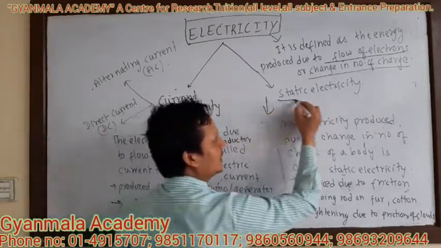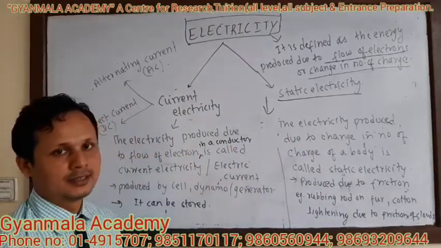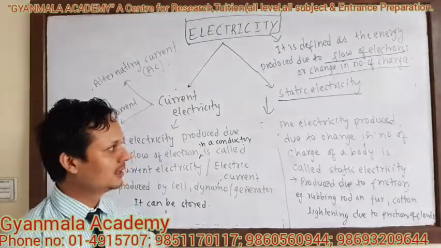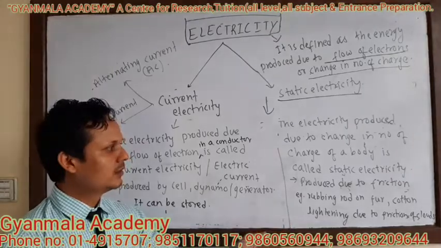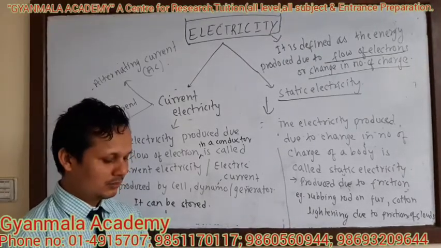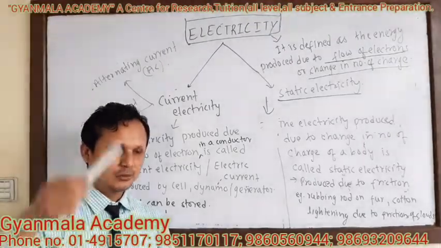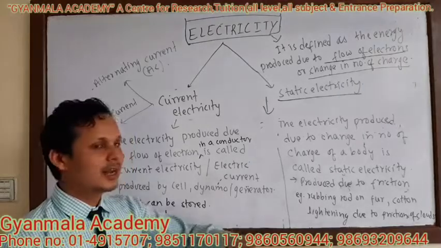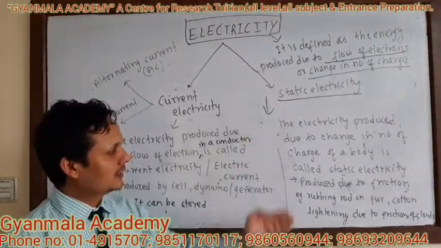Now, what is static electricity? The electricity produced due to change in number of charge of a body is called static electricity. It is produced due to friction. For example, rubbing of a rod with fur or rubbing of plastic with fur. If you rub this plastic pen marker with the fur, then it can pick up paper. So the electricity produced on that rod is called static electricity.